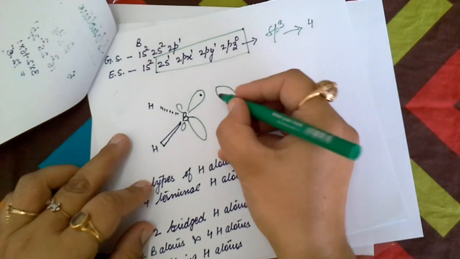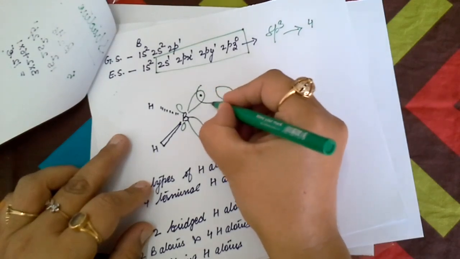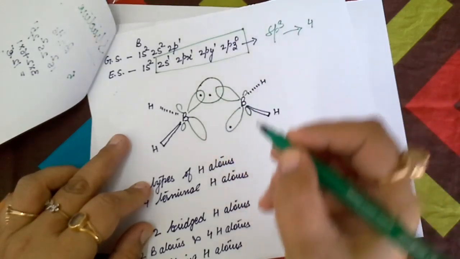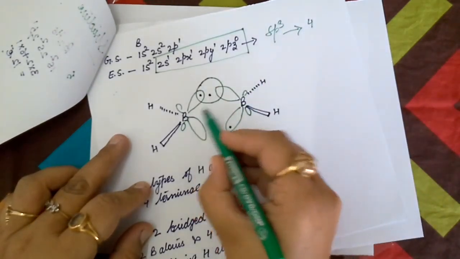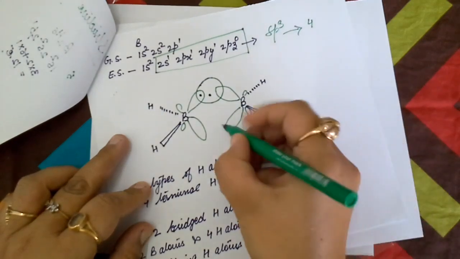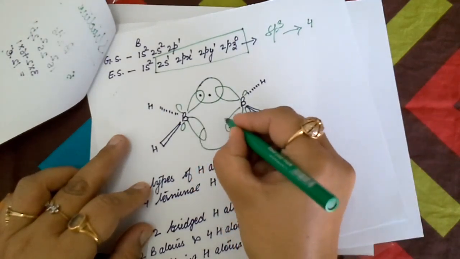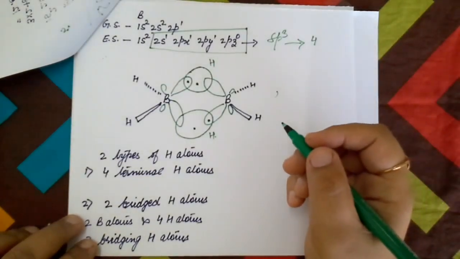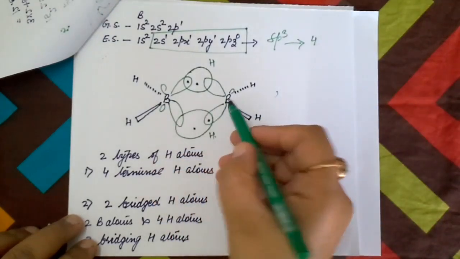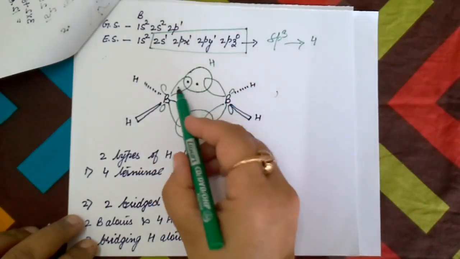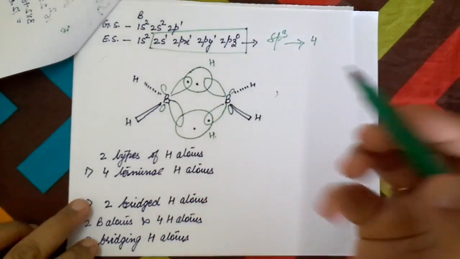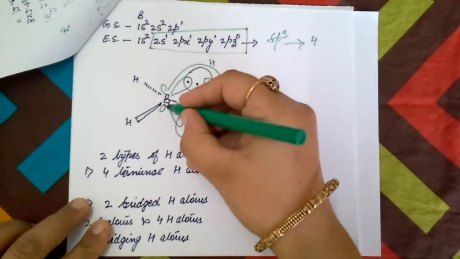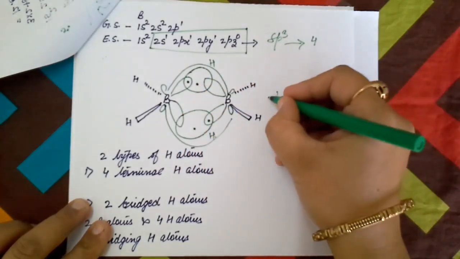Now the hydrogen atom with 1 electron will simultaneously combine with 2 lobes of the boron atoms, resulting in formation of a bond between these 2 boron atoms. The hydrogen atom here will also combine with 2 lobes. So in diborane, the hydrogen atom acts as a bridge between 2 boron atoms by overlapping simultaneously with 2 lobes of 2 boron atoms. Because of the typical shape of this bond, it is also known as a banana bond.